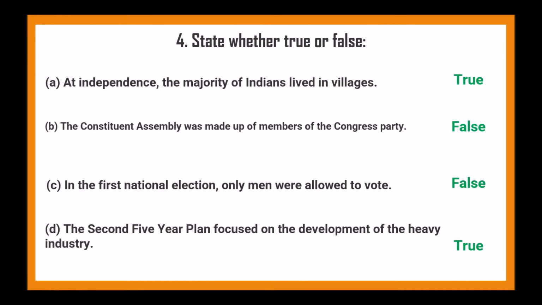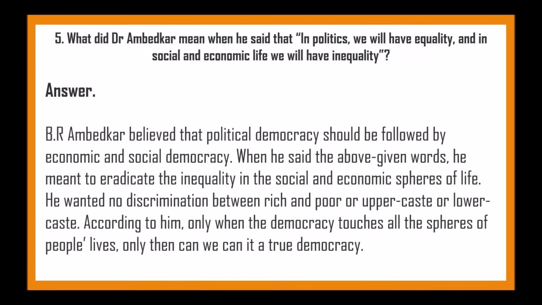Next, state whether true or false. At independence, the majority of Indians lived in villages. True. The Constituent Assembly was made up of members of the Congress party. False. In the first national election, only men were allowed to vote. False. The second five-year plan focused on the development of heavy industry. True.